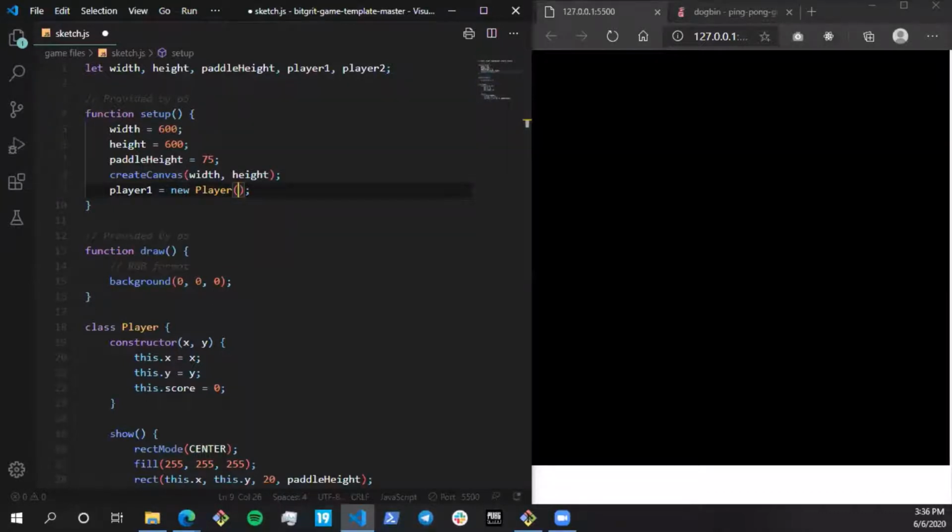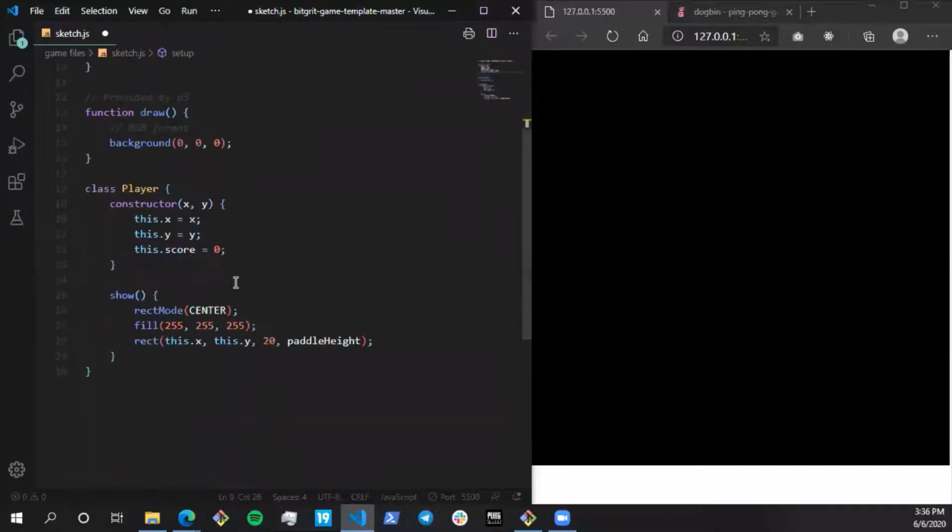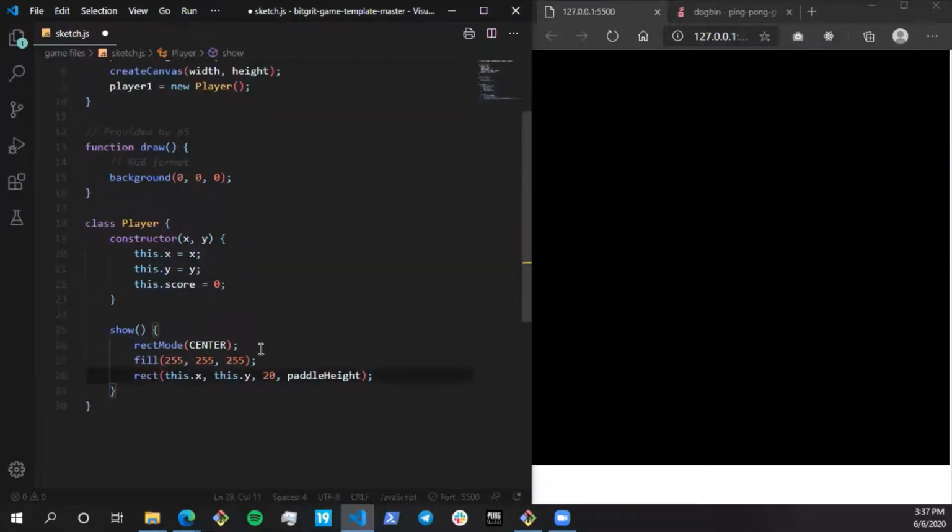Someone is asking, is the show function already built in? No, this entire class is created by us, and the code written inside the constructor and this function is created ourselves. So show over here is our function. It's not built in. The things written inside show, these things are built in: the rectMode, fill, rect, this all is built in by P5. I hope that clears the doubt.